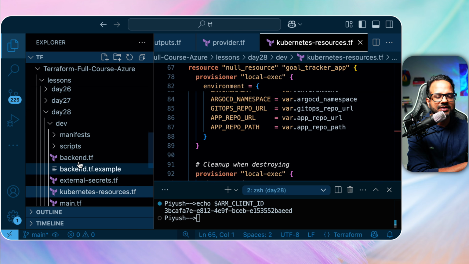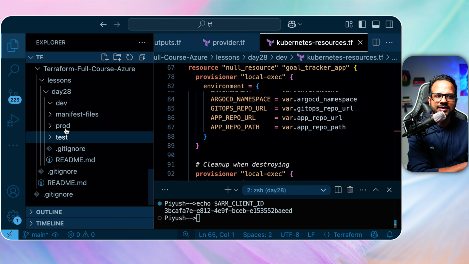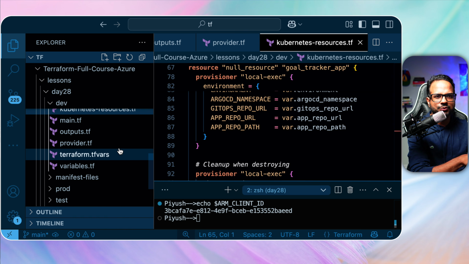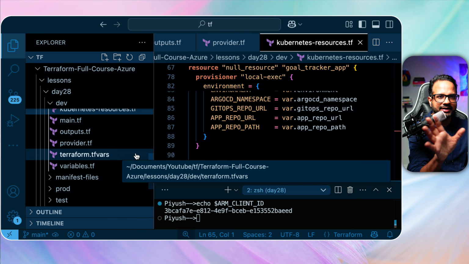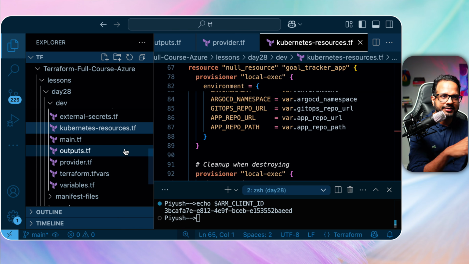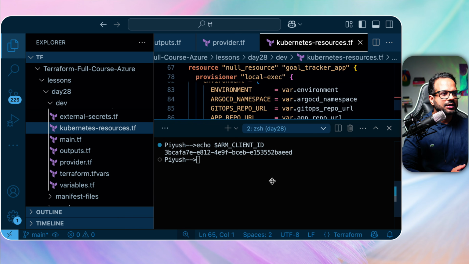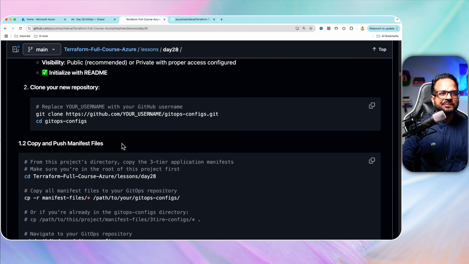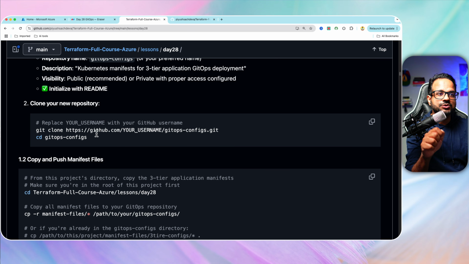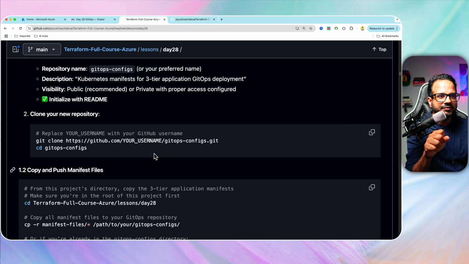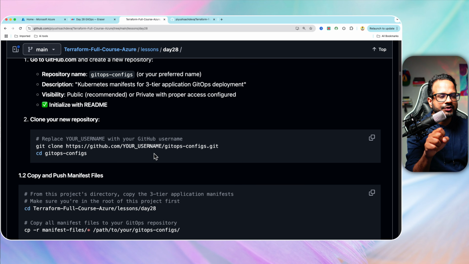Similarly, we'll have the same resources in the prod and test folders as well. I'm going to just test the dev, and prod and test you can do by yourself, and feel free to let us know if you are facing any issues. Okay, so let me just follow the repository over here. The first step is to clone this repository. Wait, clone your new repository.